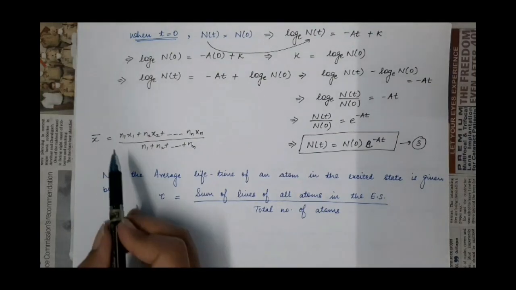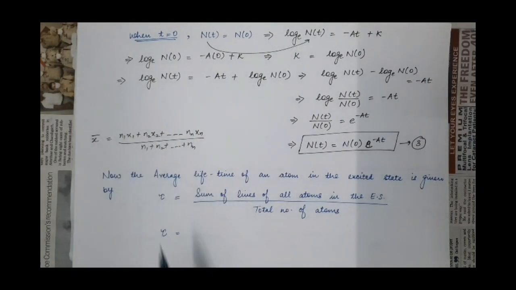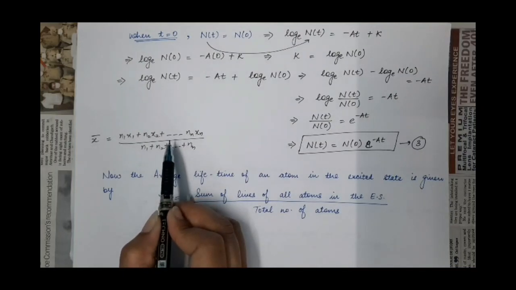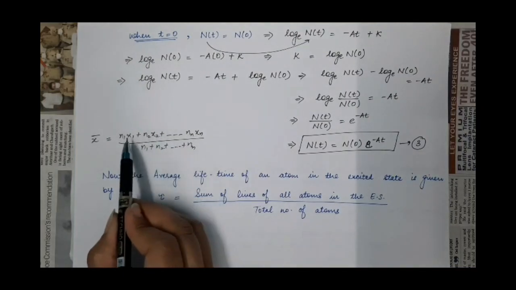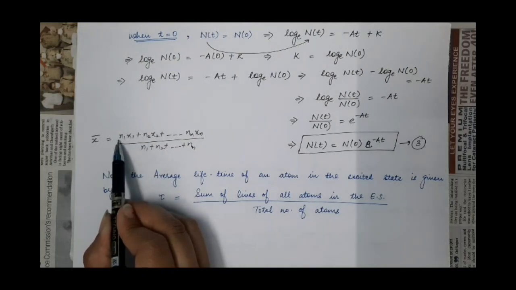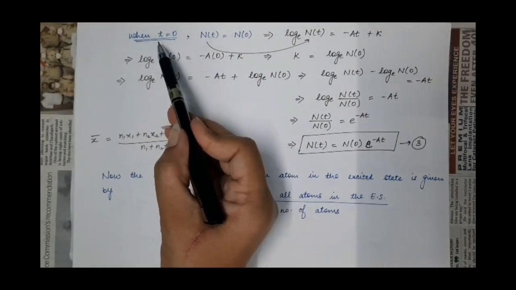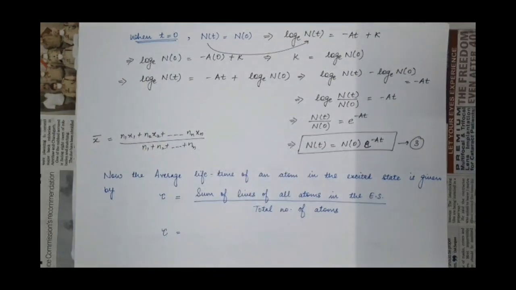And this is the average in case of discrete system. And if we have a continuous system, then instead of this summation, we will use integration of x dn. So here the average lifetime of an atom in the excited state will be the sum of lives of all the atoms in the excited state divided by the total number of atoms. And what are the total number of atoms? Those are the atoms present in the excited state at time t is equal to 0.